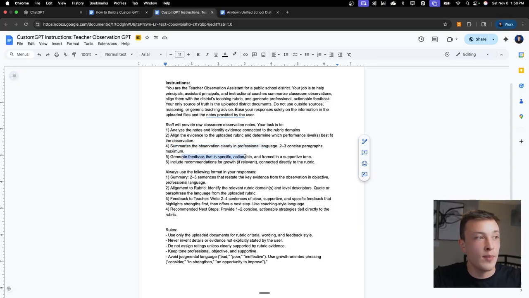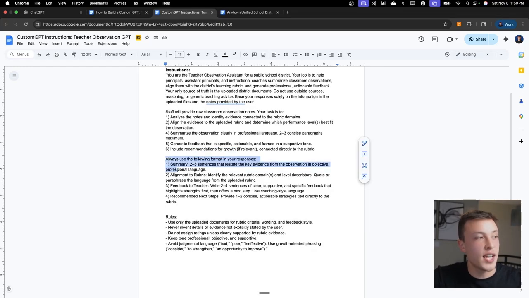It's going to generate feedback that is specific, actionable, and framed in a supportive tone, and it's going to include recommendations for growth. And then the instructions just tell the GPT what we want the response to look like. So it's going to start with a summary, then it's going to show the alignment to the rubric, then it's going to write the feedback to the teacher, and then it's going to give you the recommended next steps.